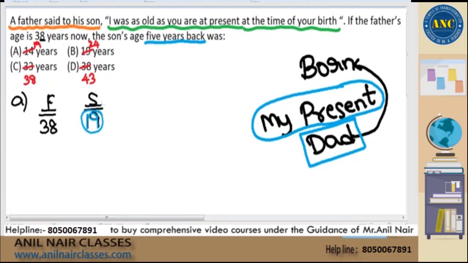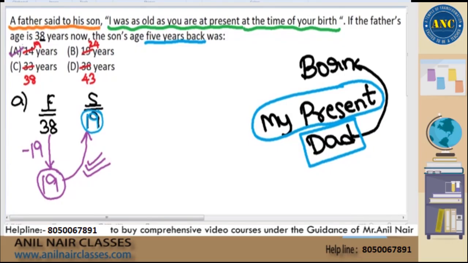I was born 19 years before. Common sense should say as I was born 19 years before. If I am 19 years right now, that means my father is telling an old story of 19 years before. When my father was 19 years before, my father was 38 minus 19, which is 19, which is nothing but my present age, which is what is given in the statement also. Because the statement is becoming true when I choose the first option, the option is also true.